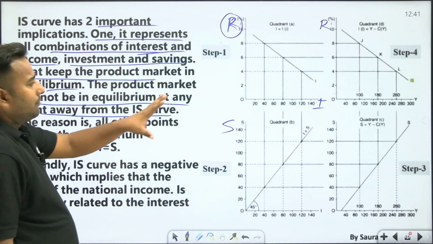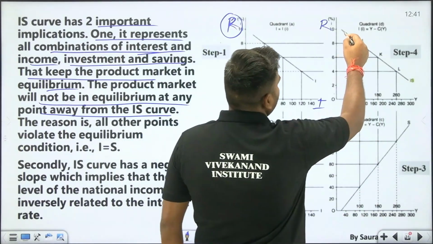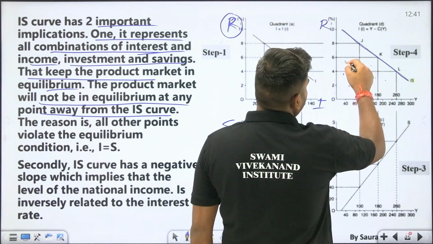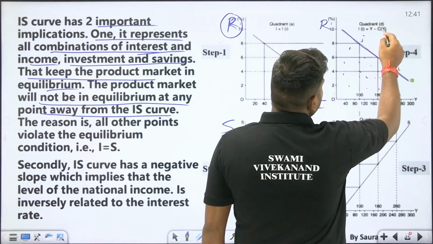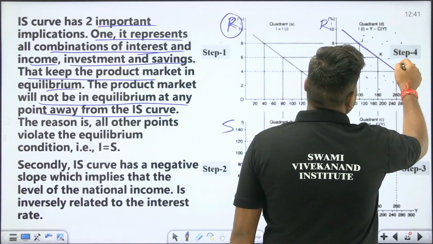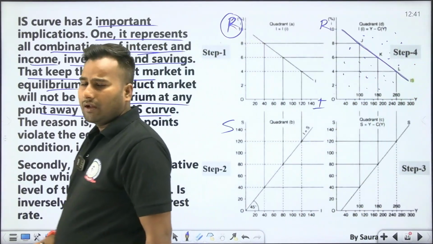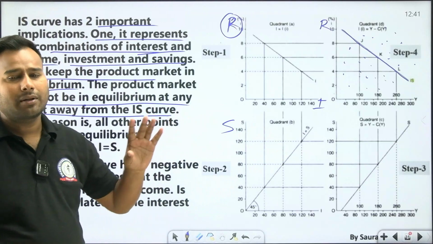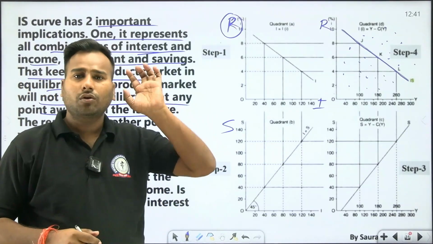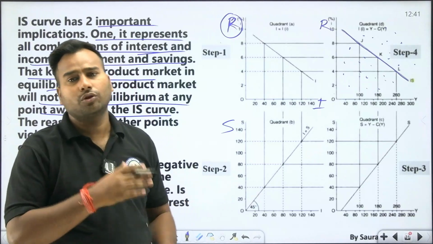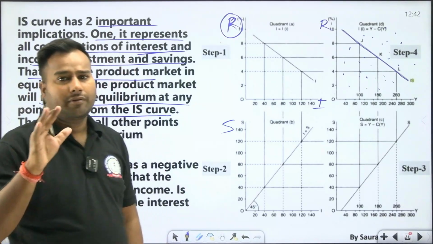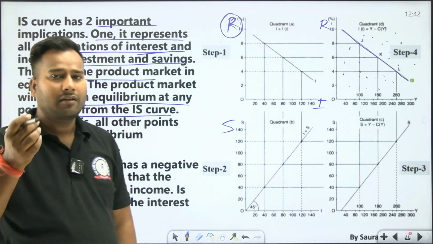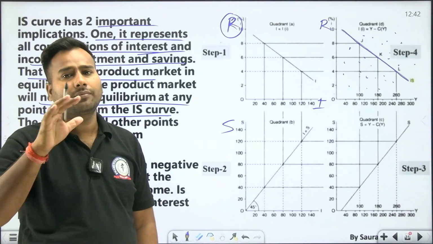If you take any point away from this IS curve, it is not an equilibrium point, hence the market will not be in equilibrium on points away from the IS curve. Whatever points lie on the IS curve, only there will the product market be in equilibrium. Likewise, the points on the LM curve only show equilibrium of the money market.